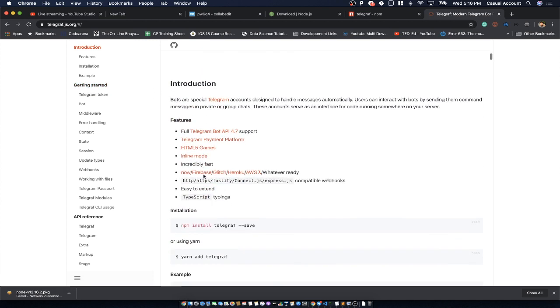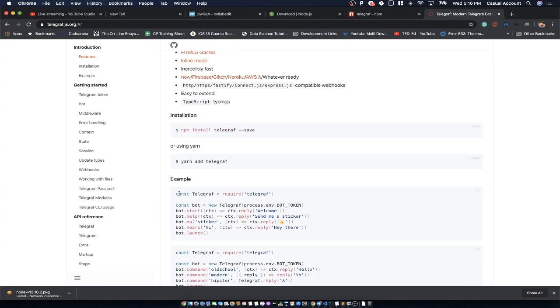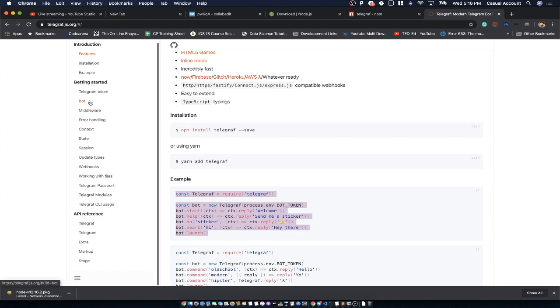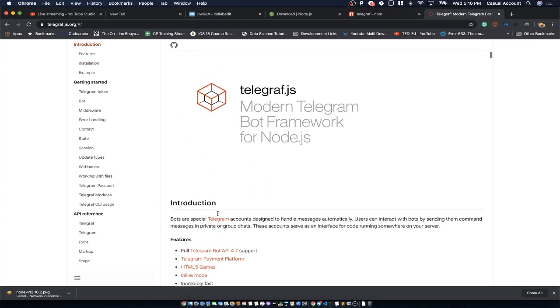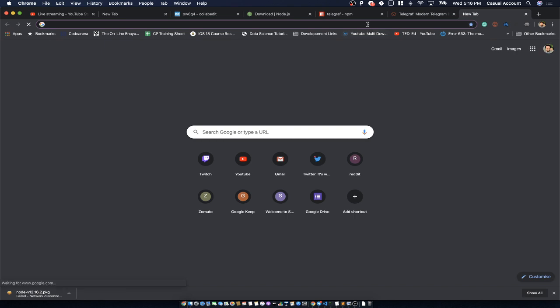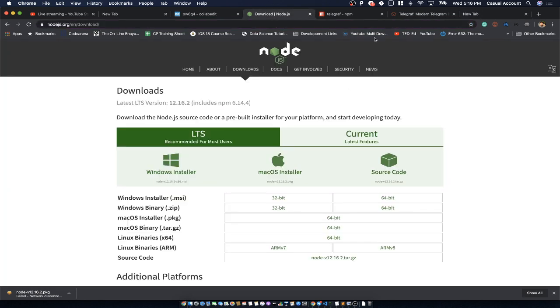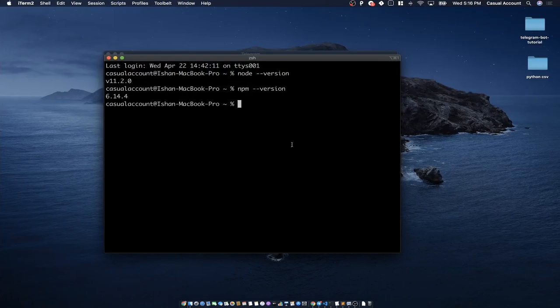Now this library is what we'll be using, and it also shows the installation command, the example bot, and all the different methods which are available with this library. I'll be showing you step by step how to create one. So let's get started. First of all, we will install Node. Sorry, we have already installed Node, right? So now we will try to create an app in Node.